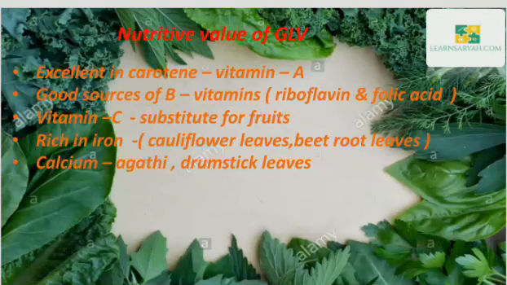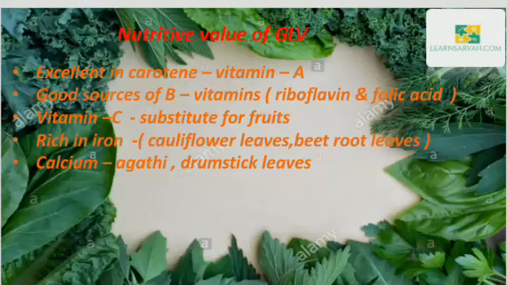Green leafy vegetables are a good source of vitamins and minerals, and they are excellent in carotene, which is converted to vitamin A. The greener the leaves, the higher the carotenes. Beta carotenes are also good antioxidants. Greens are a good source of B vitamins, particularly riboflavin and folic acid, and GLV also contain vitamin C, so they can be used as a substitute for fruits.